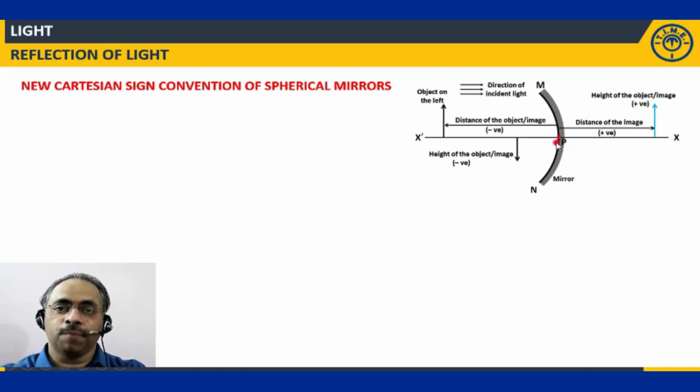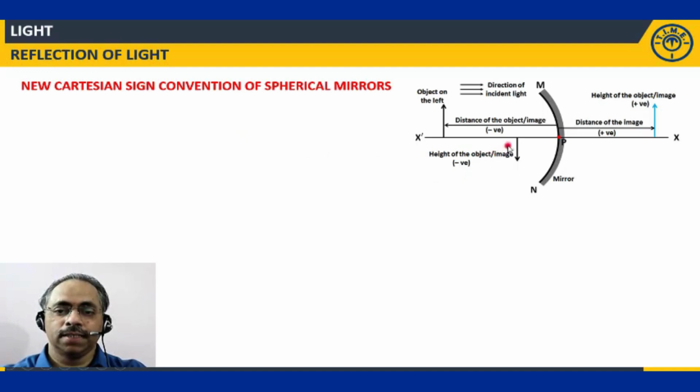Pole. From the pole only we will measure all the distances. These 2 points, if you remember, we will be able to get all the sign conventions. Apart from these two, if we consider the height of the object or the height of the image, which is positive, which is negative? Above the principal axis, whatever heights you measure, you will measure as positive, and below the principal axis, that means in the downward direction from the principal axis, whatever heights you measure, those heights you will consider to be negative.